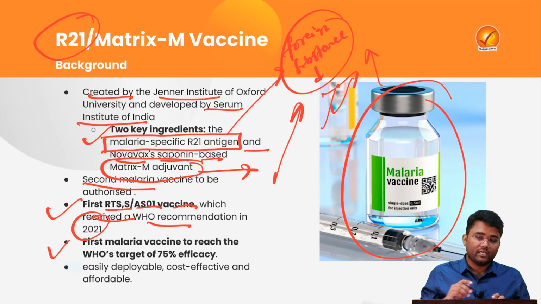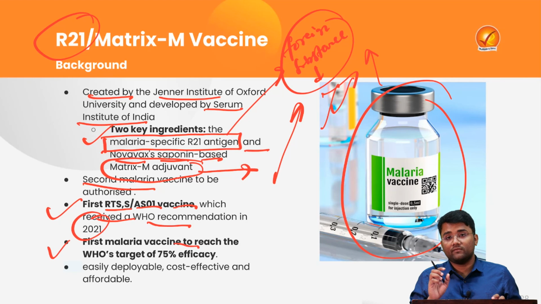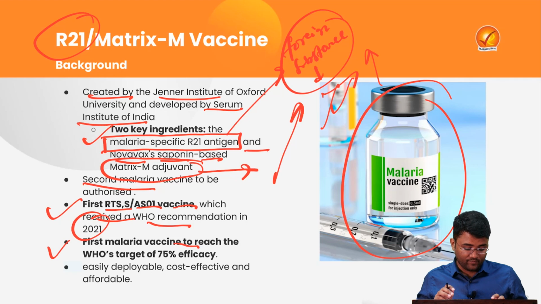And this particular R21 is the first malarial vaccine to reach the WHO target of 75% efficacy. This particular vaccine is easily deployable, cost effective and affordable. That's why it can be afforded by many of the poor nations of Africa.